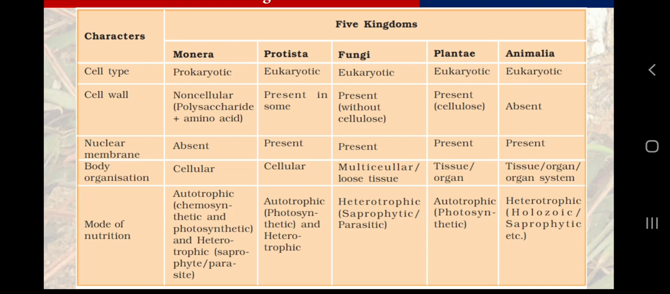So we have five kingdoms: Monera, Protista, Fungi, Plantae, and Animalia, given by R.H. Whittaker in 1969. I hope that we all are familiar with these names, because we are studying them from class 9th and in class 11th also. These names we need to remember throughout our biology curriculum.